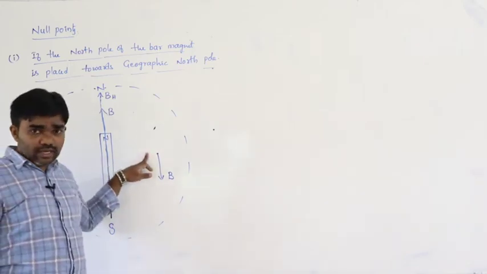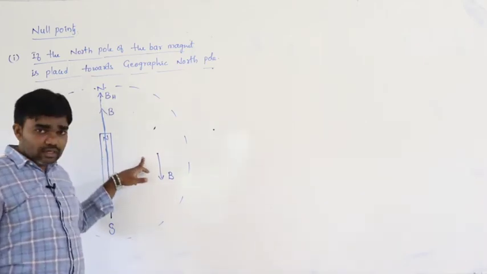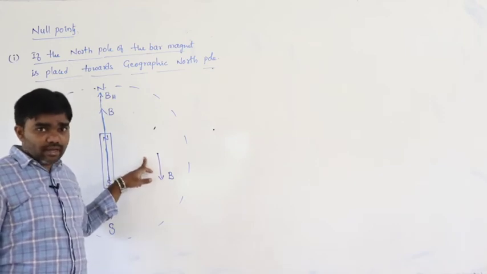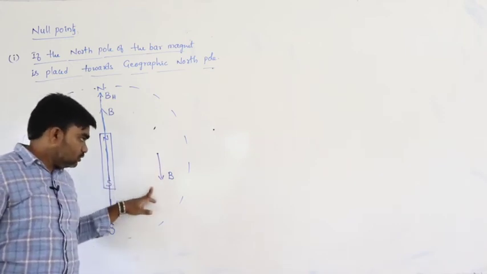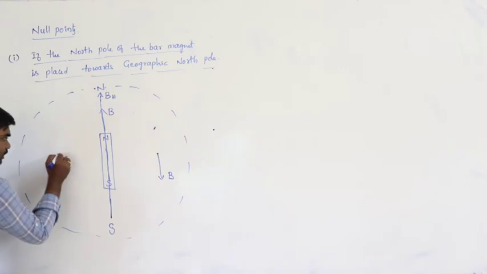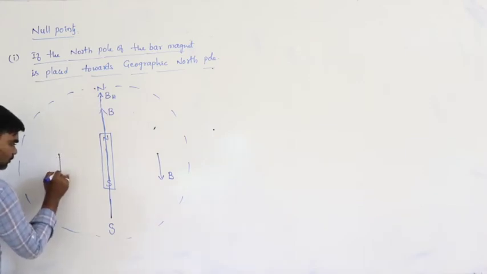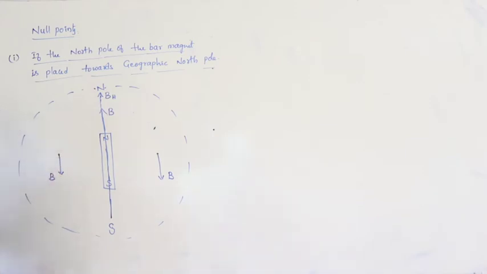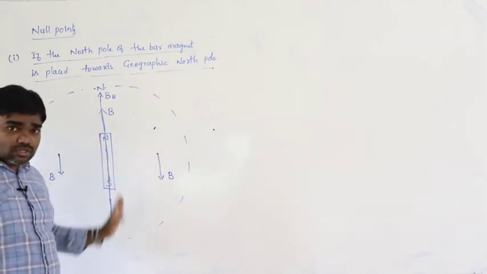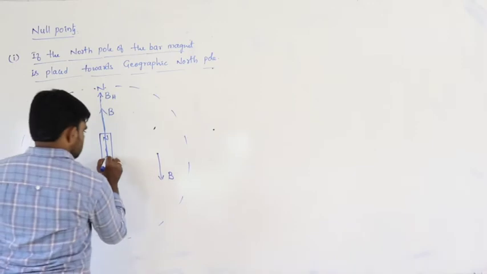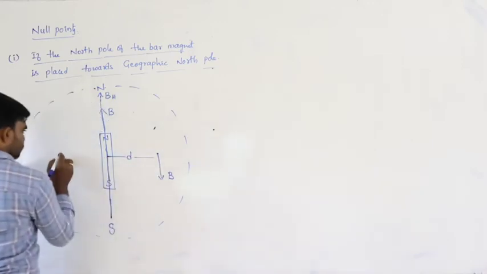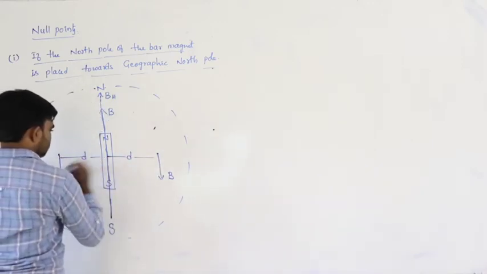On the equatorial line, the direction of the magnetic field is from north to south, and here also null points can exist. So two null points exist, on both sides of the magnet. Let us say it is D and it is also D.